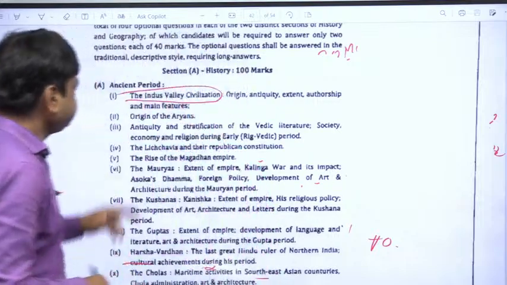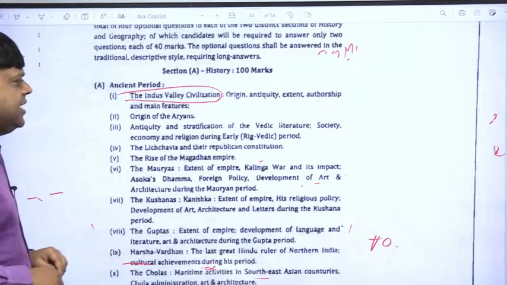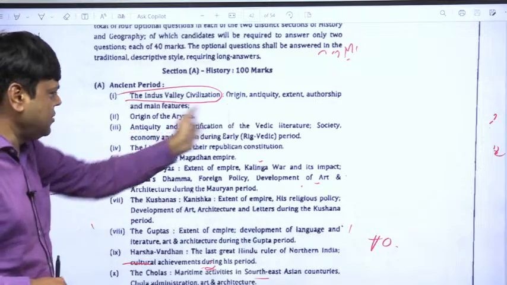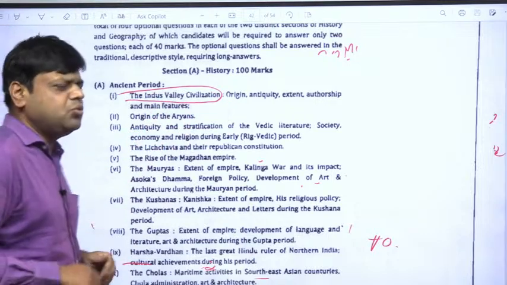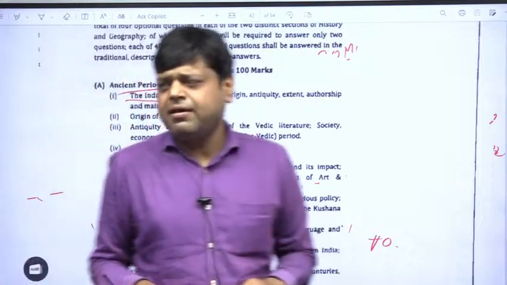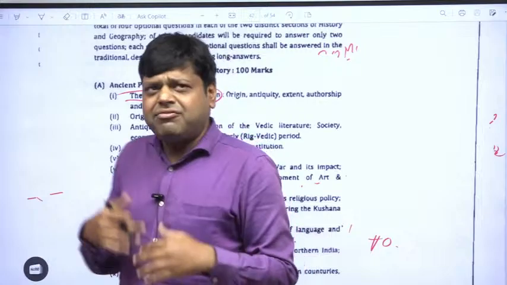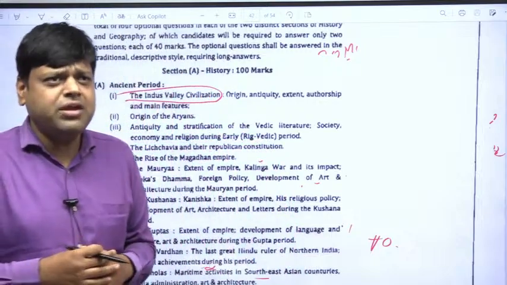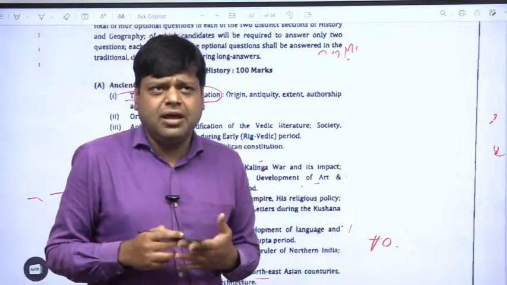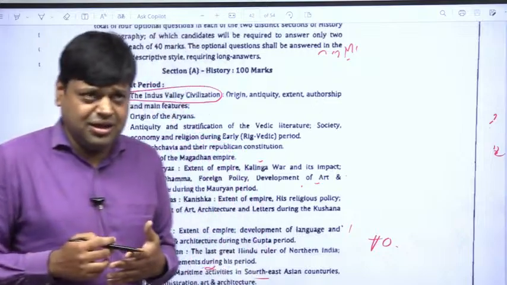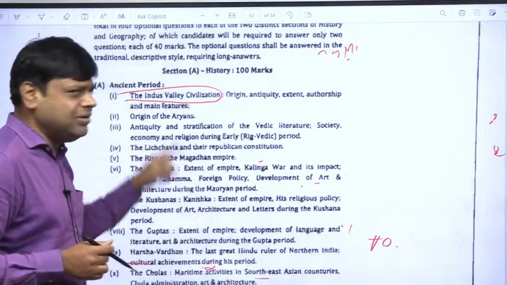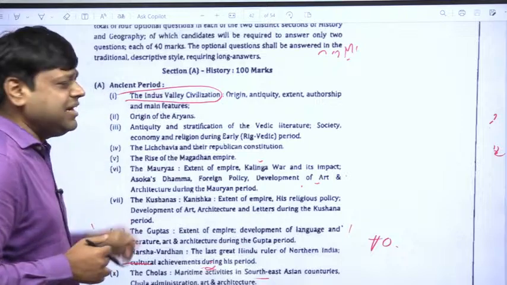The Indus Valley civilization: origin, antiquity, extent, authorship, and main features. You know what the Indus Valley civilization is? It came after the Stone Age, that is, the Paleolithic, Mesolithic, and Neolithic eras. After the end of the Neolithic era, what started?